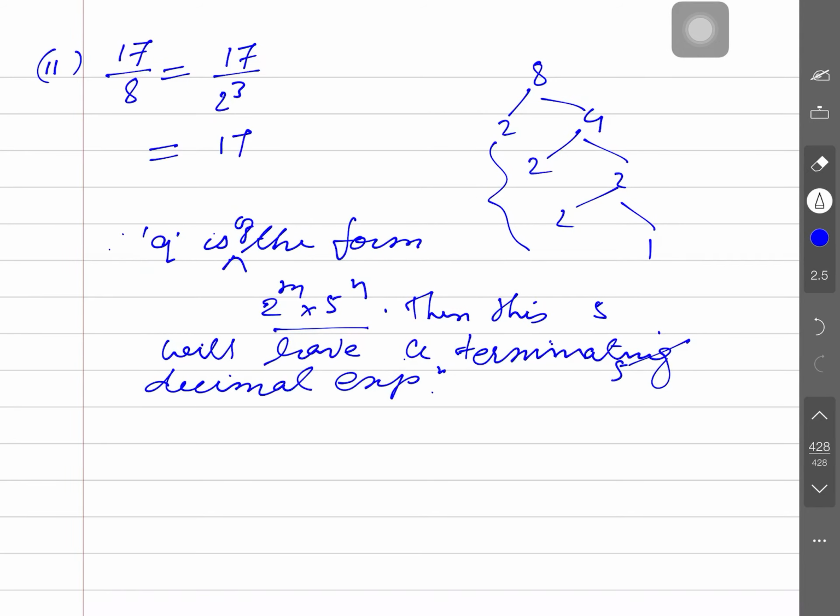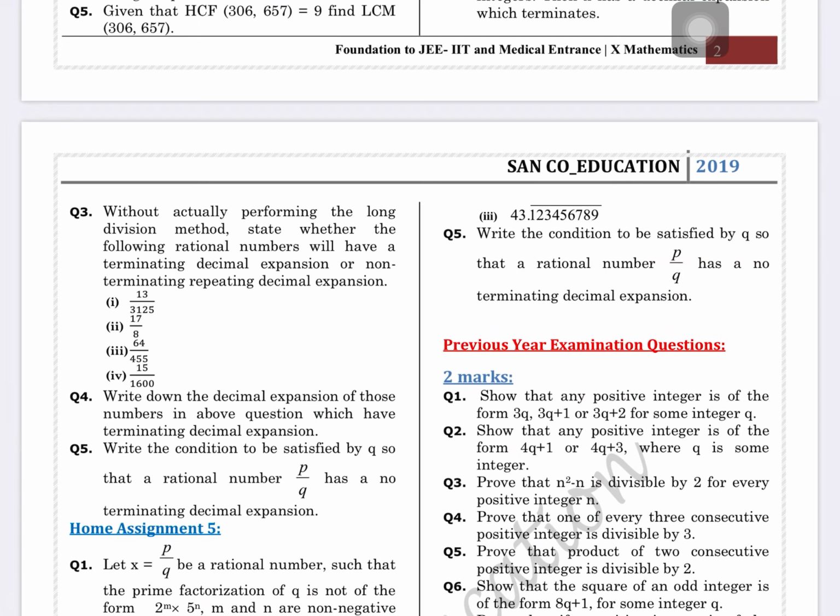It means we are not using the long division method. Simply the theorem is being employed here to state this. Next question.